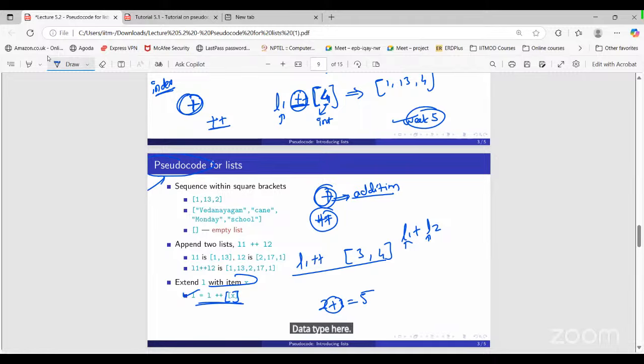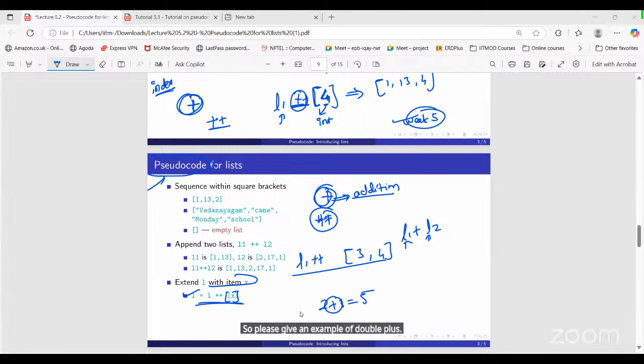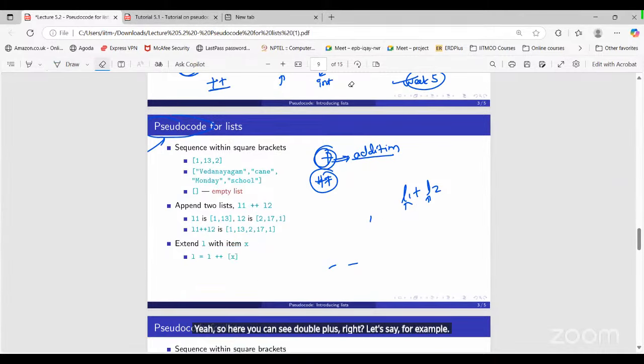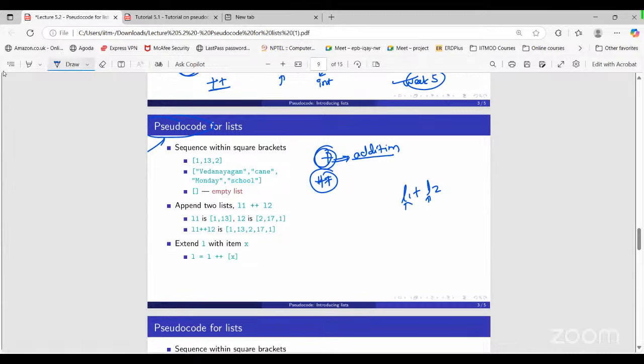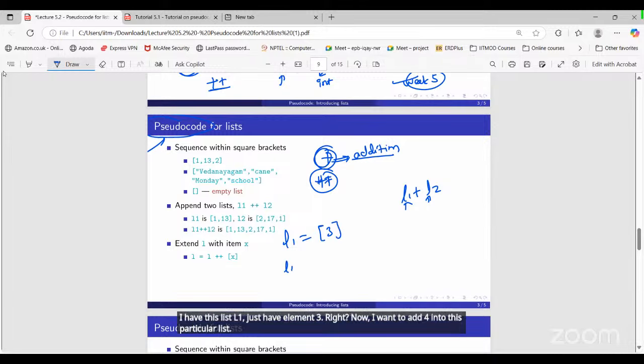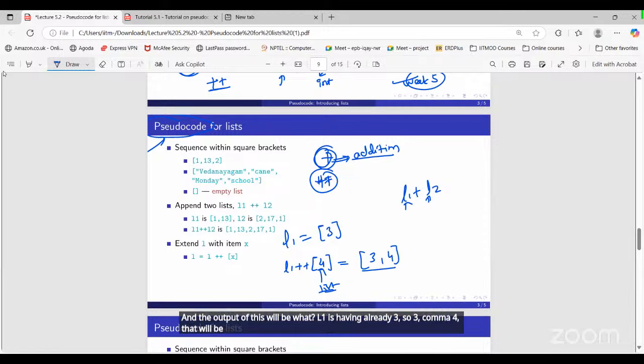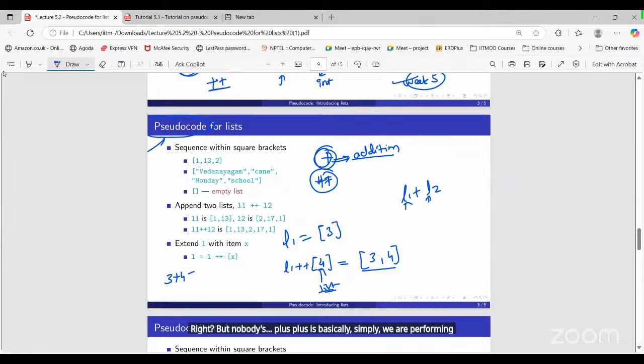Please give an example of double plus. Yeah. So here you can see double plus, right? Let's say I have this list L1, which just has the element 3. Now I want to add 4 into this particular list. So L1 plus plus, in brackets I will add this 4, because this 4 is now a list data type. And the output of this will be what? L1 already has 3, so 3 comma 4 will be the output. But with single plus we are simply performing addition, that's it: 3 plus 4 is 7.